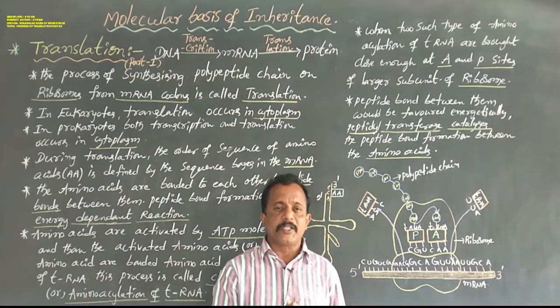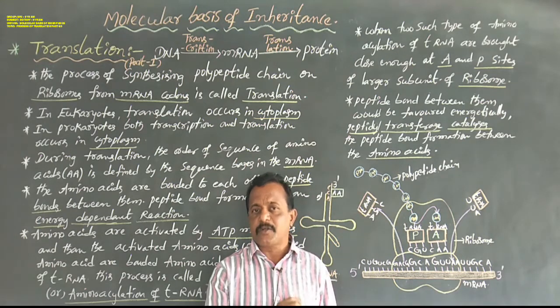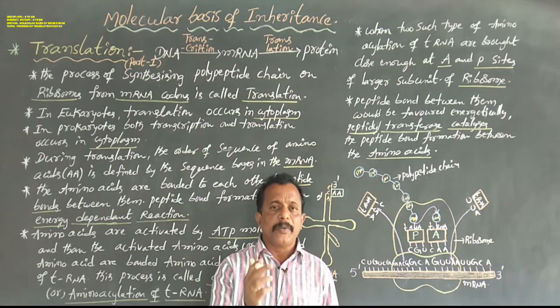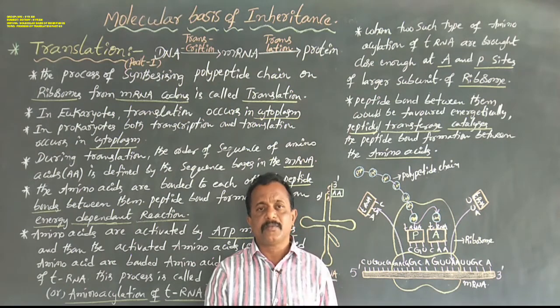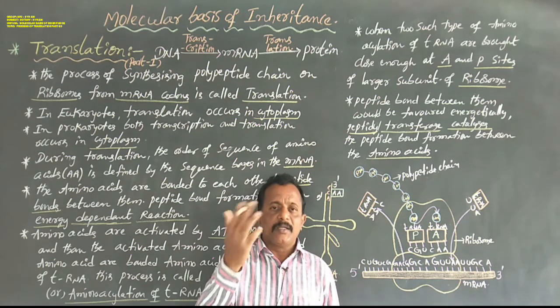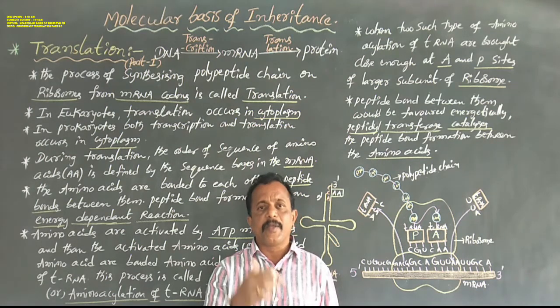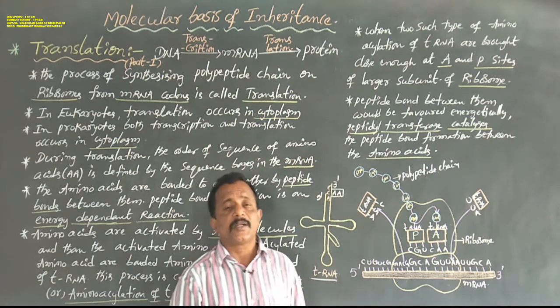In this protein synthesis process, mainly two steps are involved: the first step is transcription, the second step is translation. Transcription means copying genetic information in the DNA molecule into mRNA. Translation means the polypeptide chain is synthesized on ribosomes from mRNA codons.